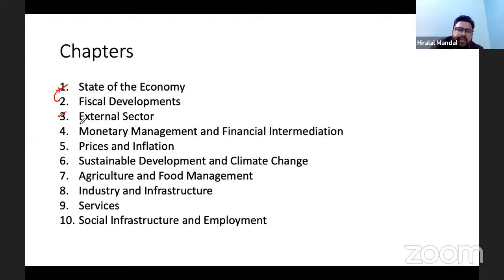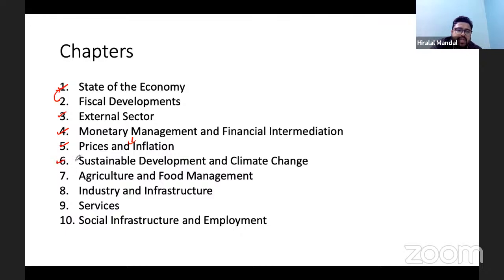Similarly, the external sector covers India's external trade and other developments, for example, India's trade with other countries, and at the same time the foreign investment with other countries. Monetary management and financial intermediaries basically talk about banking and other monetary policy tools that have been adopted by the government in the last 1 year. Price and inflation: how price and inflation have been managed by the monetary policy tools. We will look at that, and that is also part of the chapters.